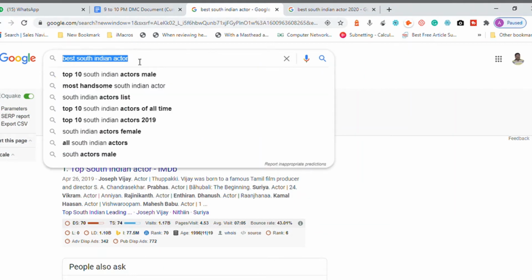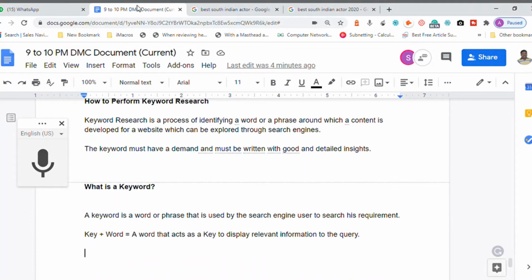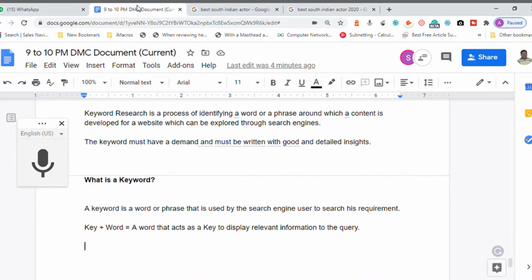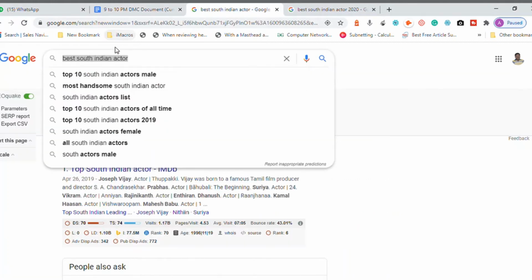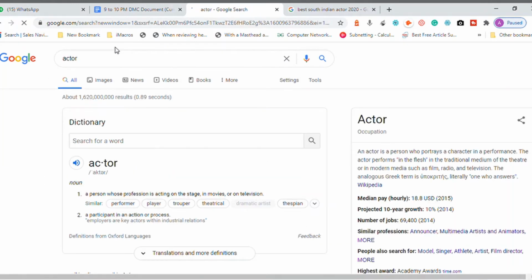When the user changes the combination of words, the results also will be changing. Make sense? So there are four types of keywords. What are those four types of keywords? Basically, one word keyword. For example, actor. You're getting a point? So keywords like this are one word keyword.